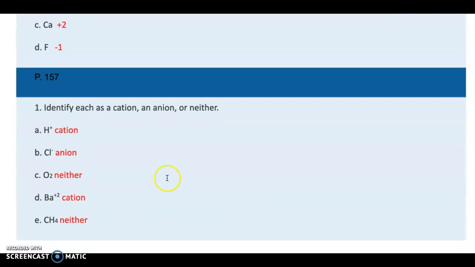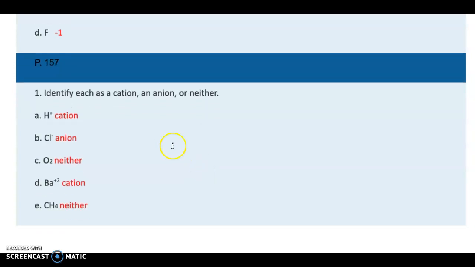Okay. Page 157. The first question asks you to identify each as a cation, an anion, or neither. Just a review: a cation is something that is positively charged, an anion is negatively charged, and they will sometimes give you an example with no charge, just to confuse you or check if you actually understand the topic.